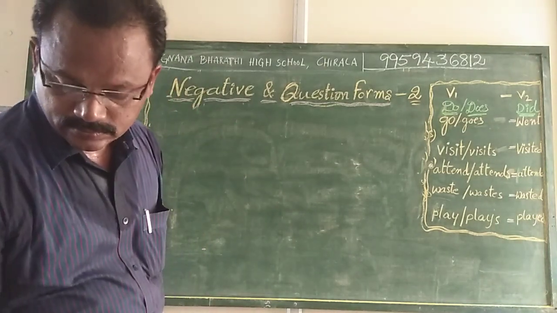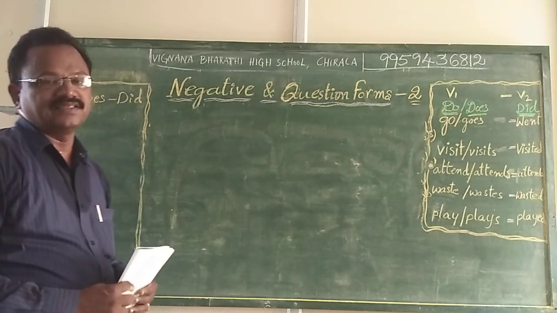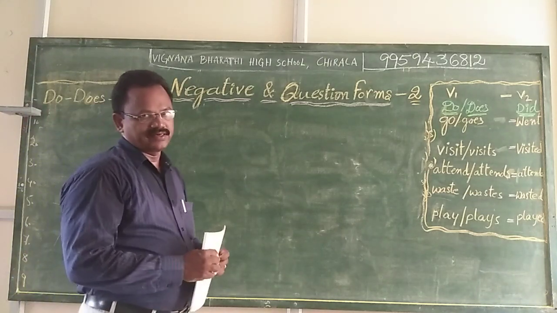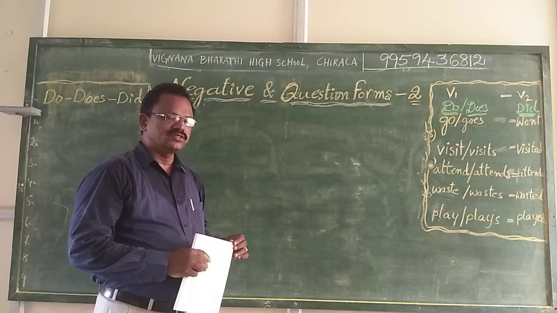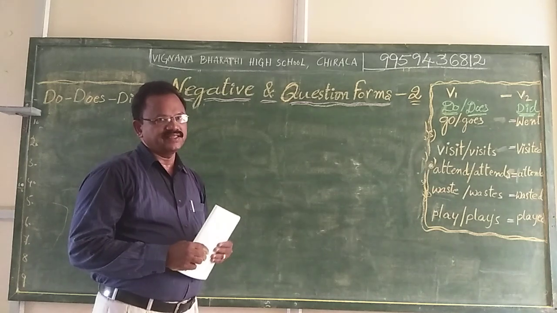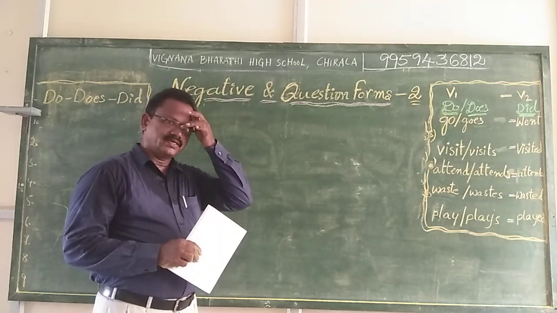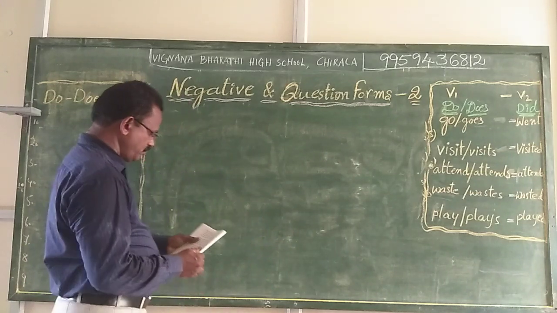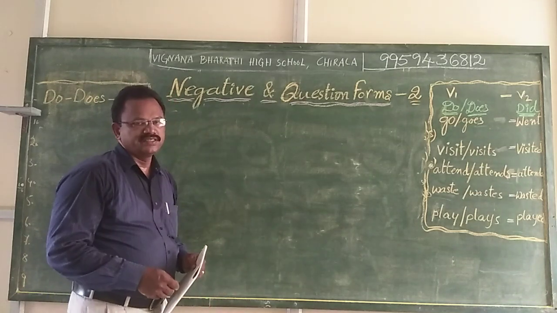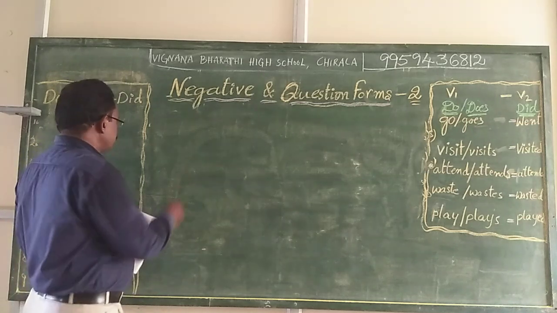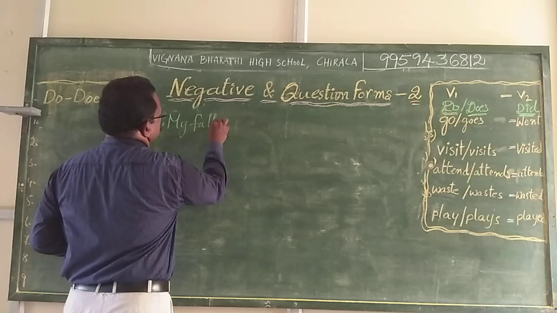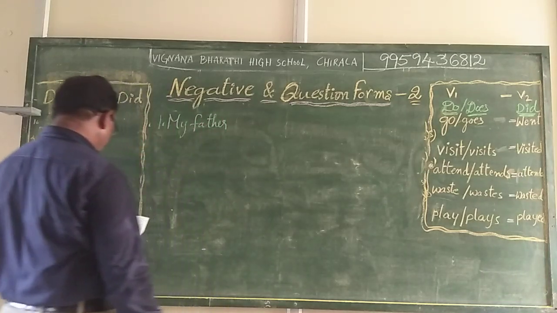Now, some other kinds of sentences I give to you. There is a little change in the verb part, which belongs to subject and verb agreement. In present tense, there is a little change in the verb part associated with the subject. Some other types of sentences I give. Now, all the subjects that I am going to give are singular subjects. My father.